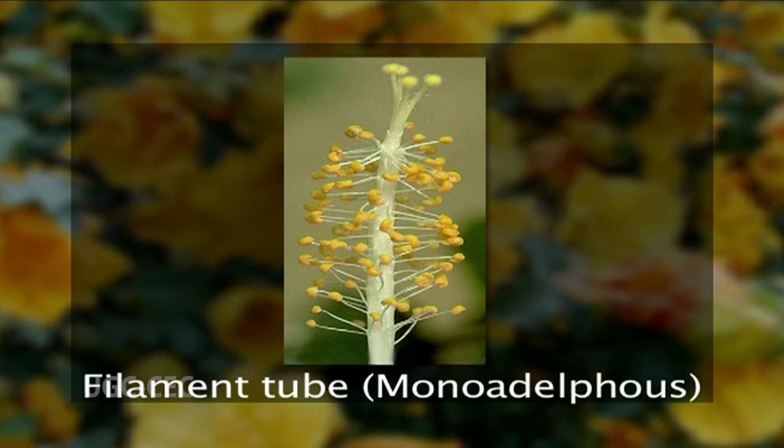The filaments of the stamens are usually fused together. This fusion can be as a tube. This tube surrounds the gynoecium. This characteristic feature is called monoadelphous, which is unique to the Malvaceae family.